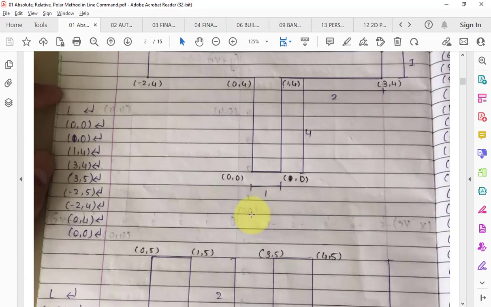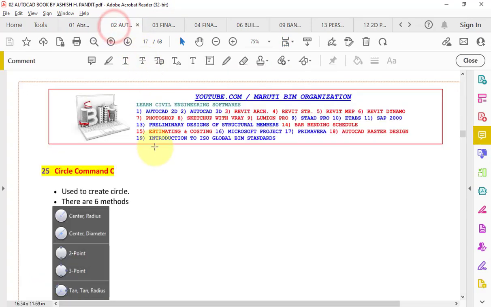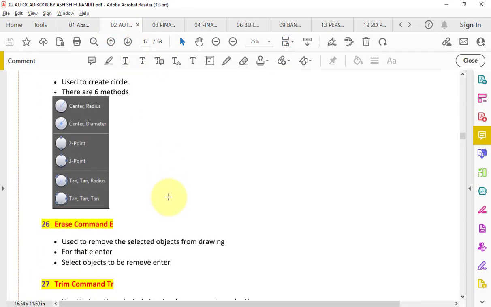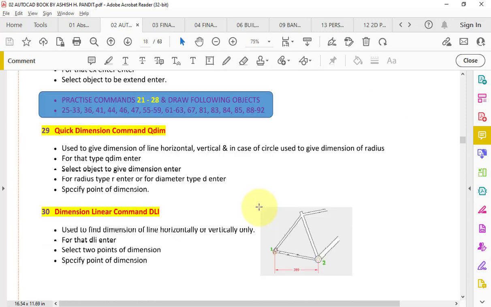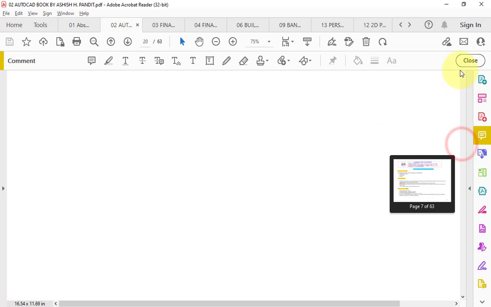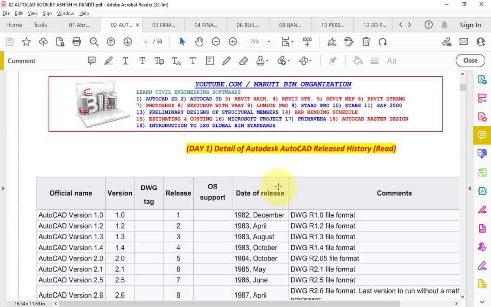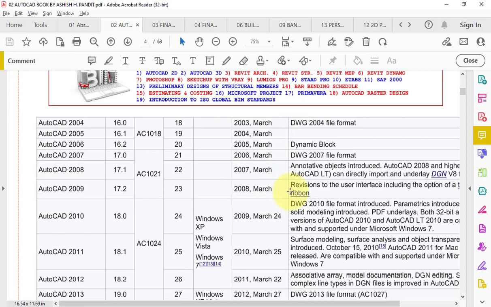In AutoCAD you will learn all the theoretical concepts plus practical concepts, and you don't require any sort of prior experience while taking this course, right? So this is one of my books on AutoCAD which I will share with you, and here each and everything has been mentioned step by step.